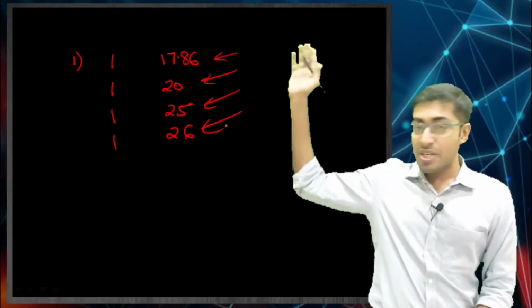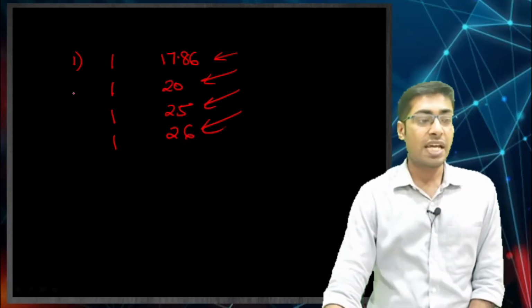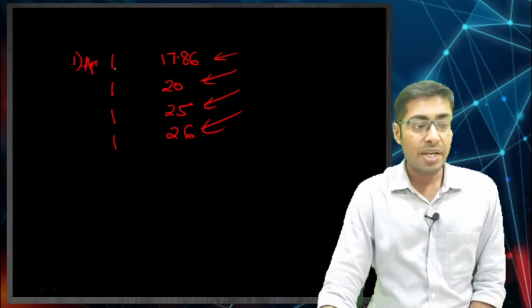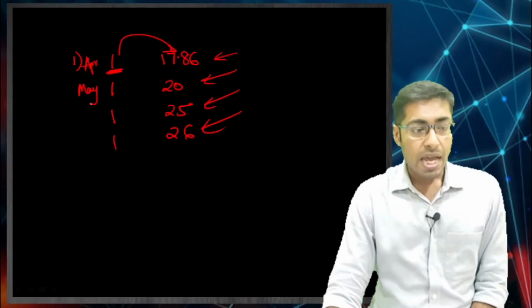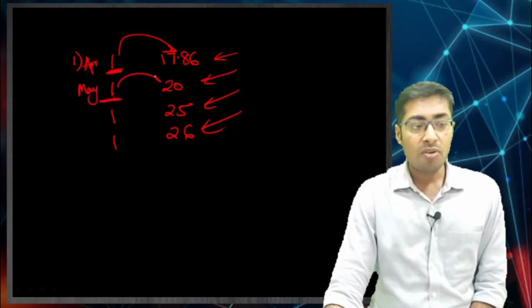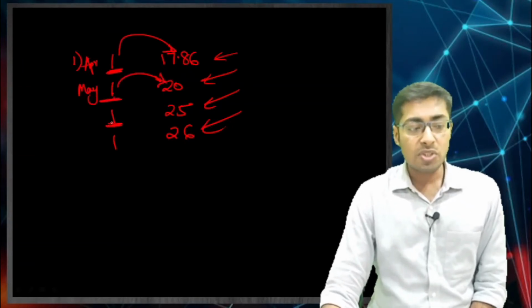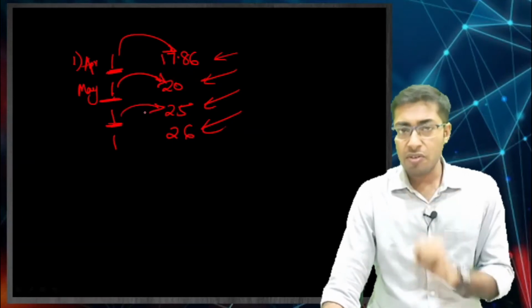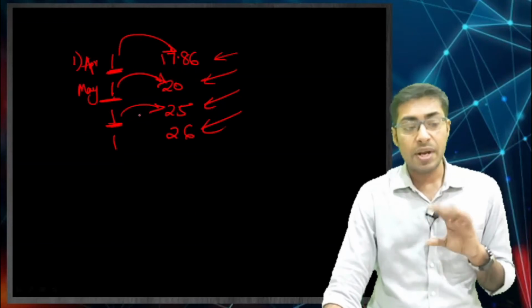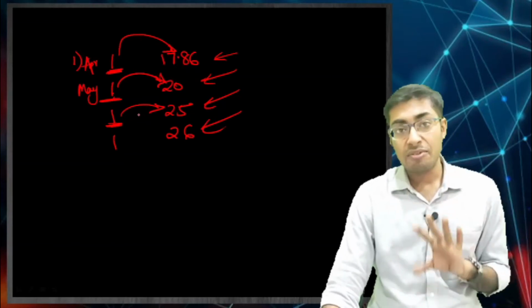In the month of April, how many goods you produced and what was the cost of that. In the month of May, how many goods you produced and what was the cost of that. In the month of June, how many goods you produced? 1 unit. What is the cost of that 1 unit of goods? It is 25, right. This is how we have done.